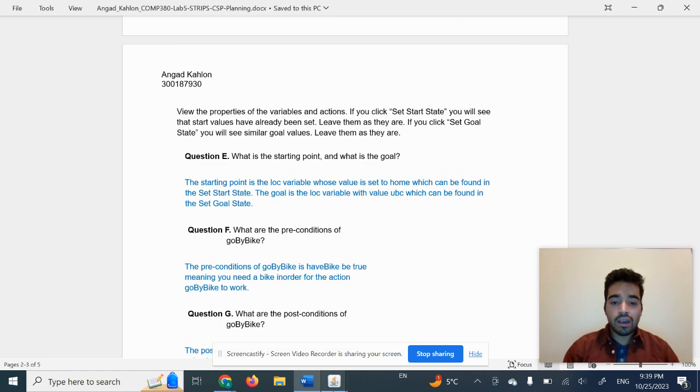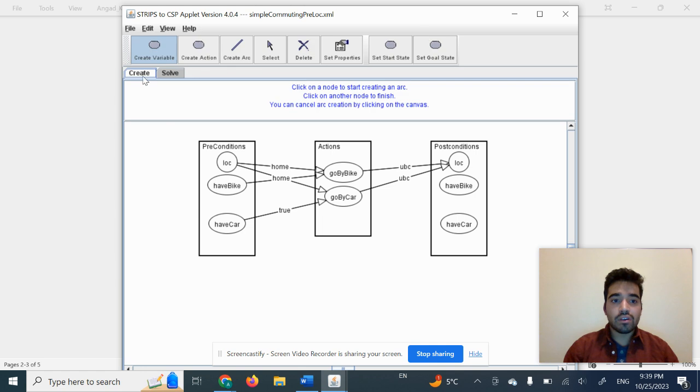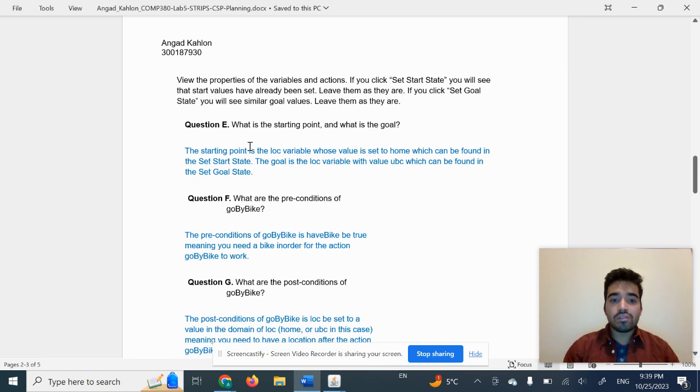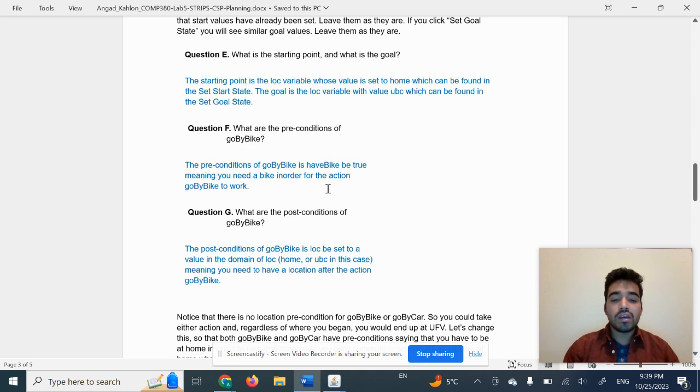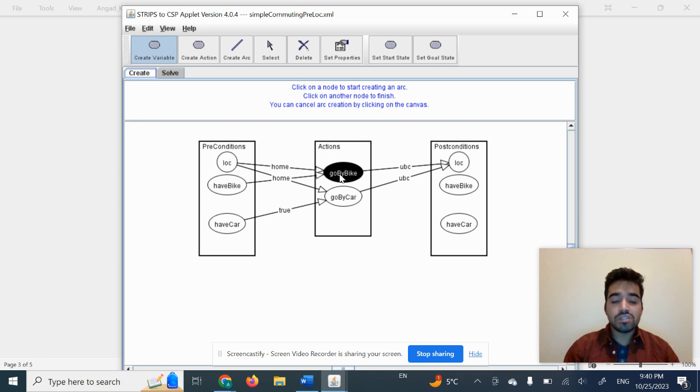After you look here in the set start state, you can find out what's the starting point and what's the goal. So the starting point, the location variable is set to home, and the goal in the location variable is UBC. So we're going from home to UBC. The preconditions for go by bike, we can find that out right here. The precondition is that we need to have bike be equal to true. I added in something later, I'll talk about it in a second. So this has to be true, and if we're doing go by car, for example, we would need have car to be true.